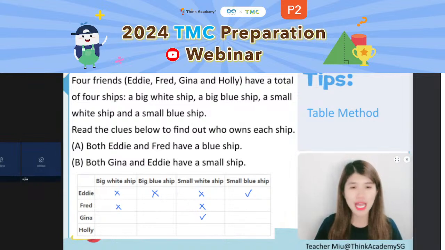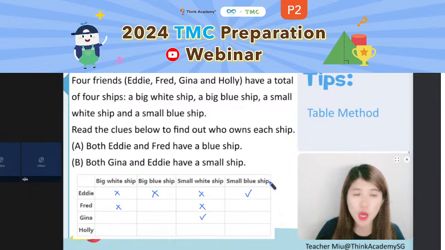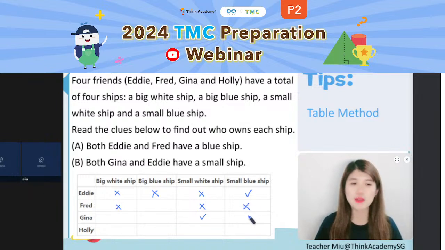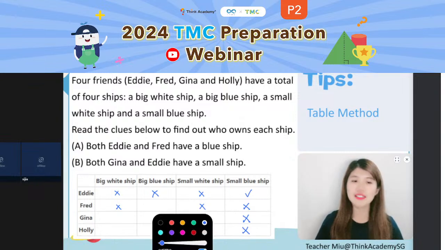At the same time, the small blue sheep belongs to Eddie. Is it possible that any of these three people also have a small blue sheep? Also no way. Which means there can't be a small blue sheep for Fred. It can't be a small blue sheep for Gina. It can't be a small blue sheep for Holly.